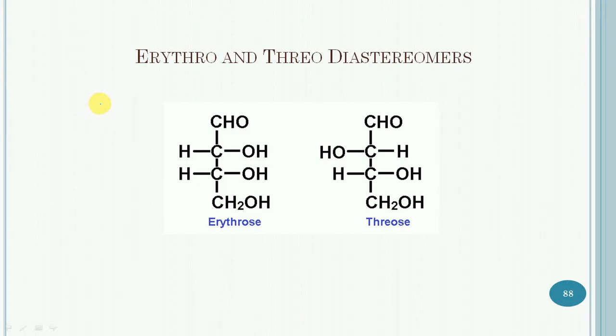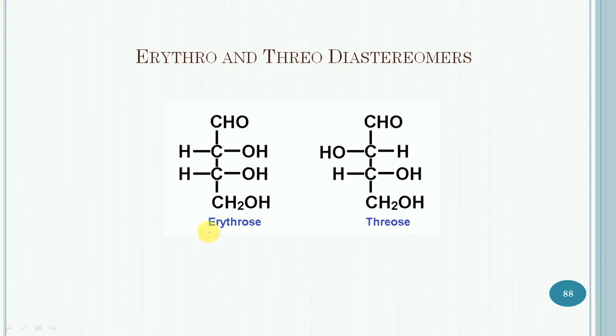The next topic is erythro and threo diastereomers. The erythro and threo are diastereomeric aldotetroses having two adjacent stereocenters.